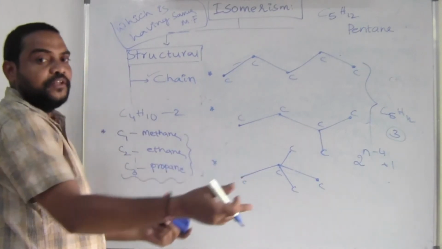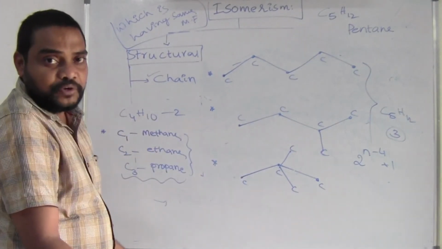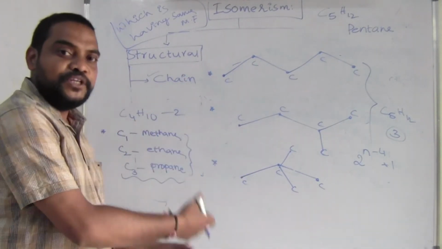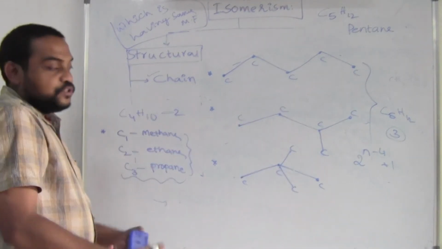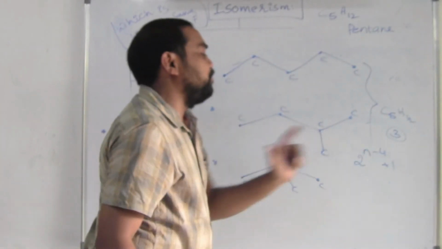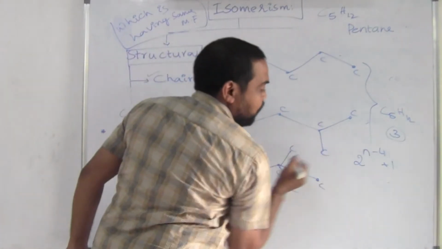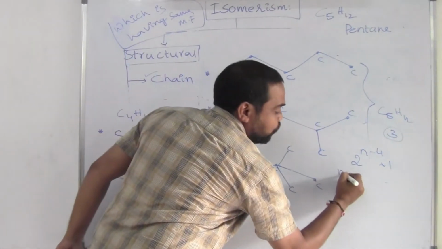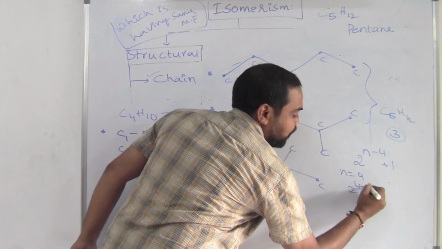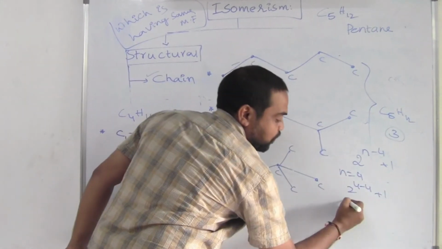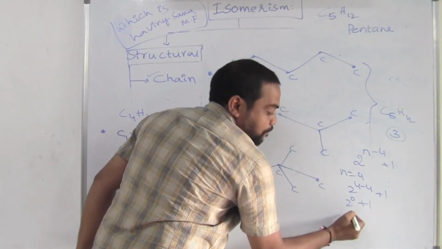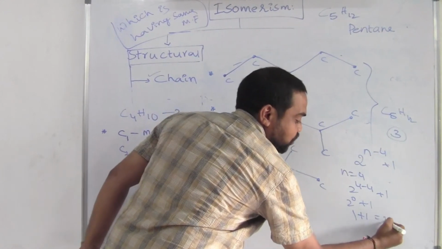Why? Because for doing one bit there is only 90 seconds of time. If you are writing this many structures, it will take a long time. So every shortcut point we have to know. 2 power (n minus 4) plus 1. Just apply the 4 here. C4 here. N is equal to 4 I am writing here. 2 power (4 minus 4), that is 2 power 0, plus 1. Anything power 0 is 1. 1 plus 1, that is equal to 2.